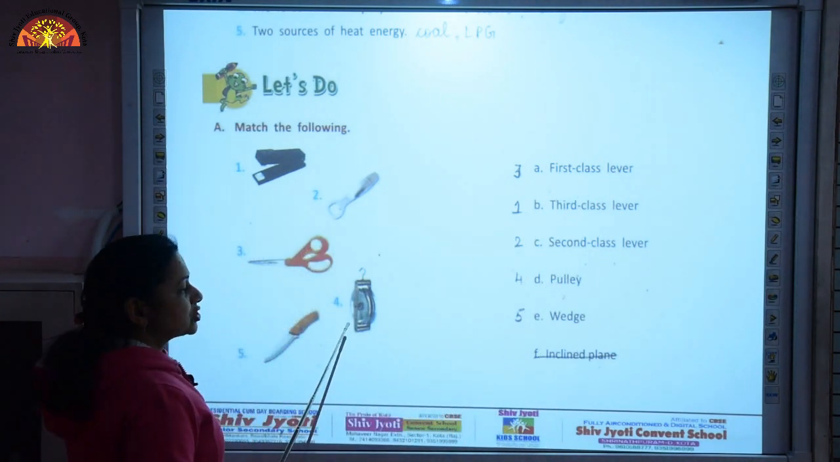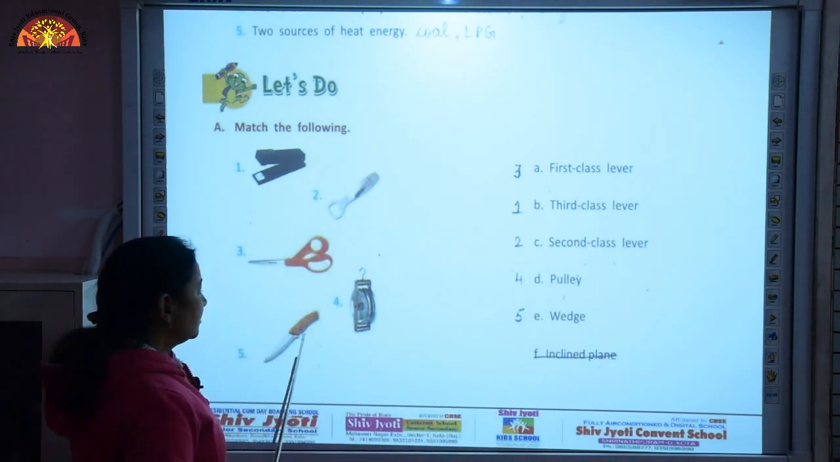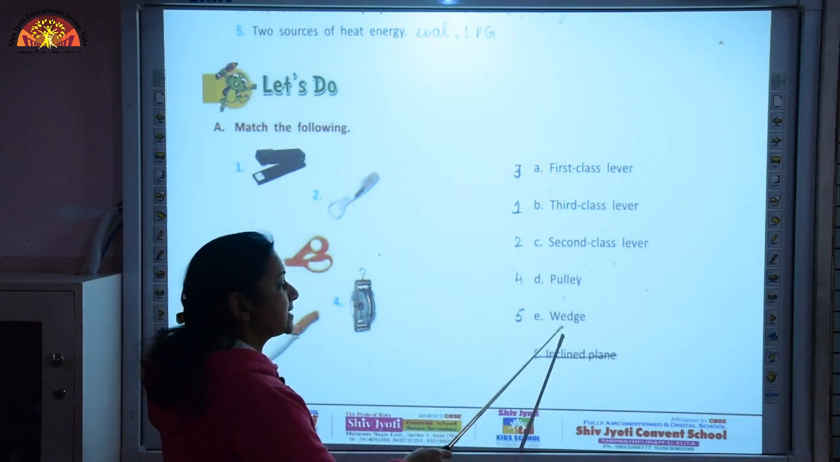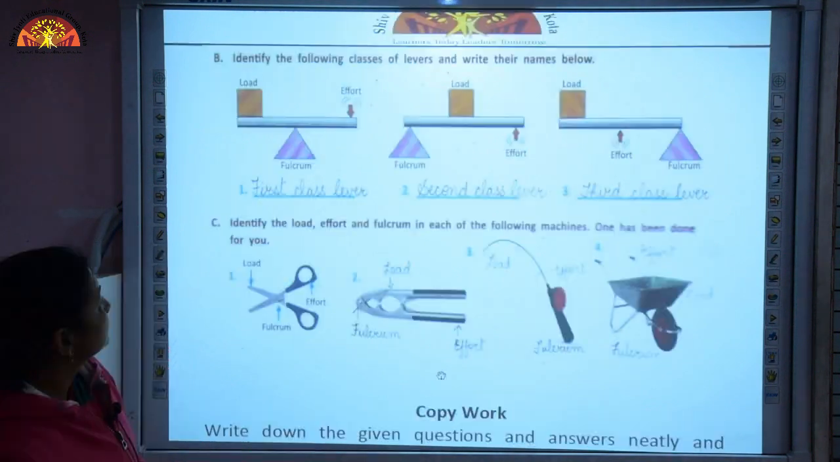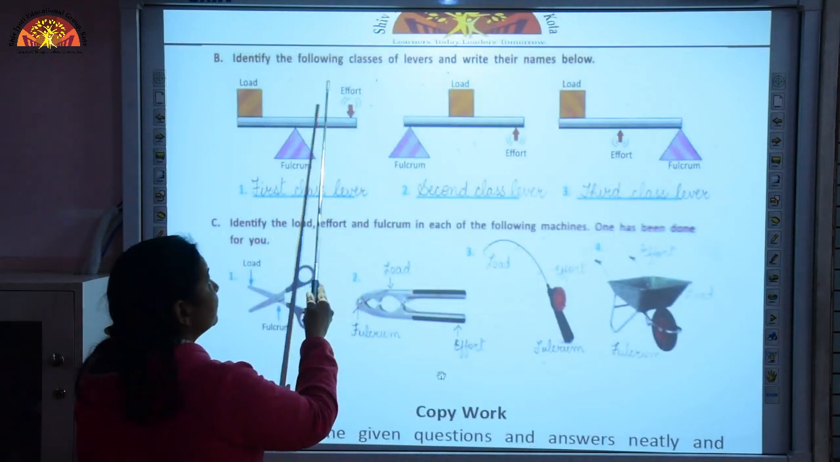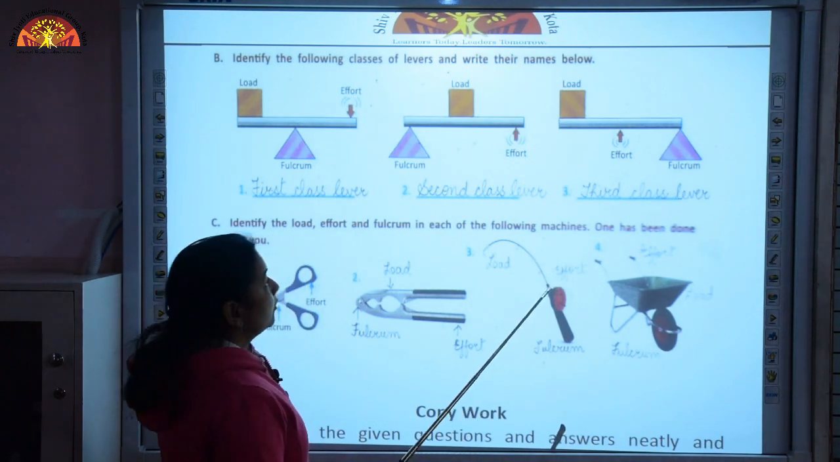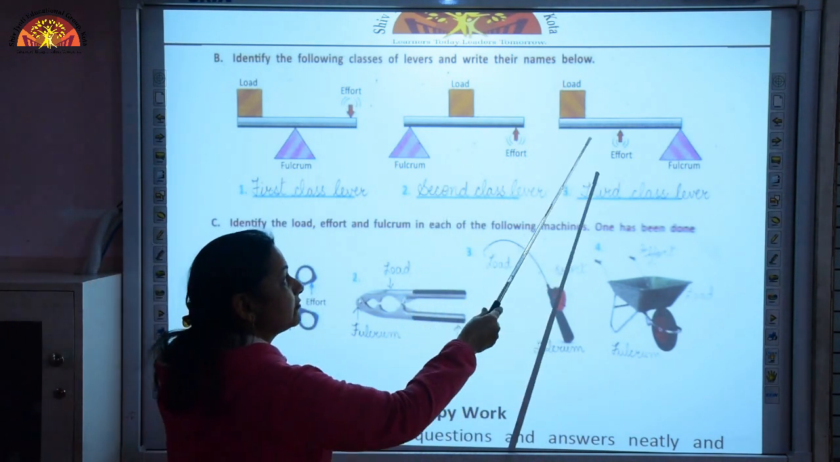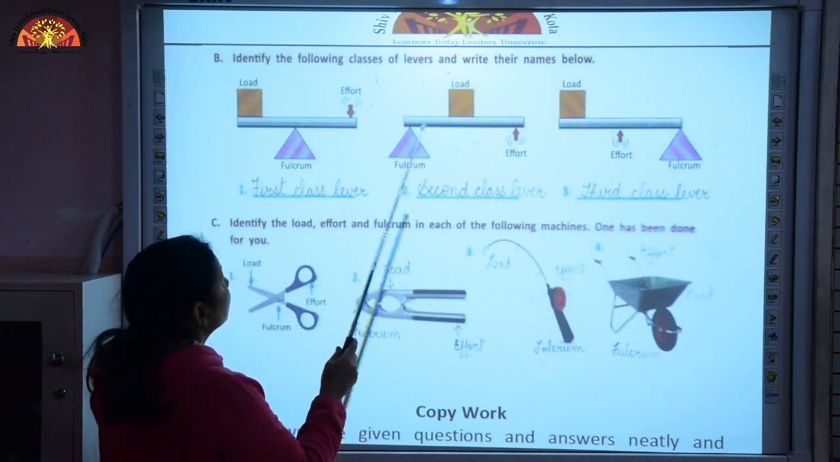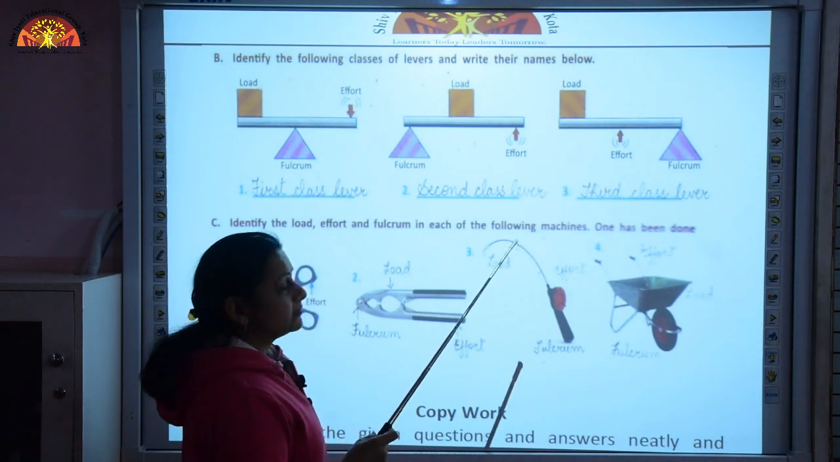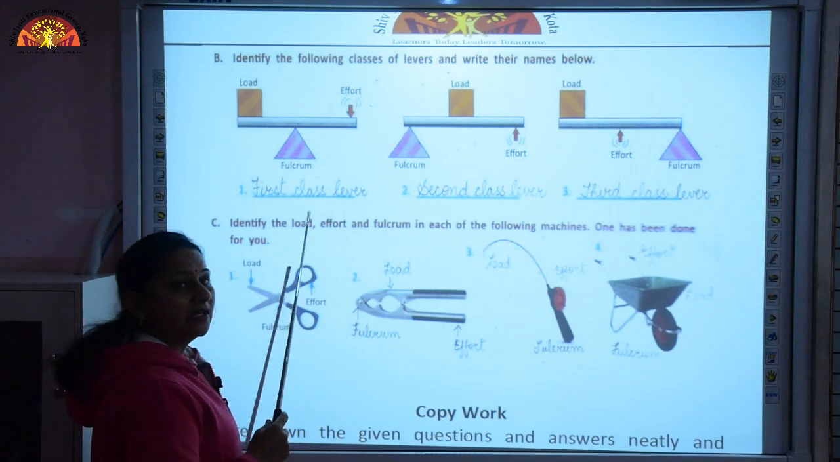Fourth picture shows the pulley and the fifth one is a knife which is an example of wedge. Next we have identify the following classes of levers and write their names below. We are given 3 kinds of levers and their fulcrum and load and effort are marked. We need to write which class lever it is.